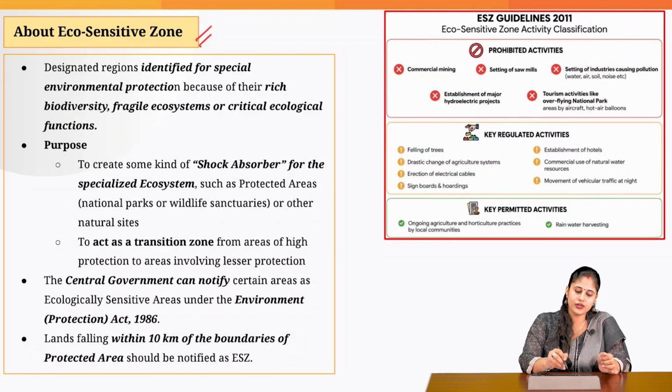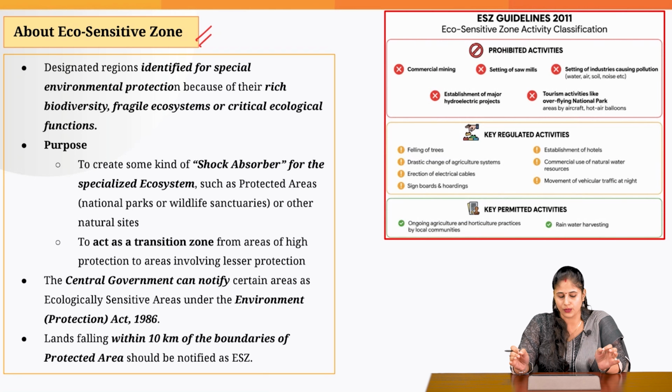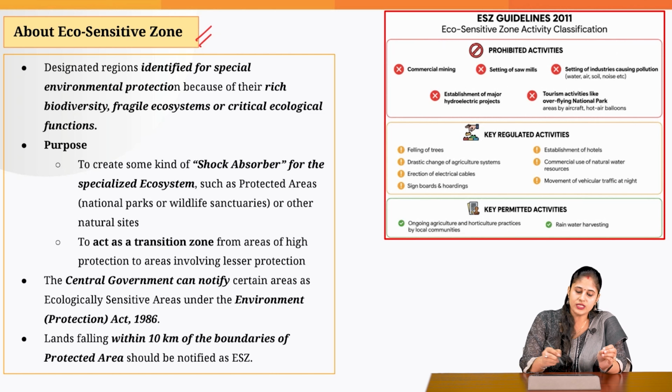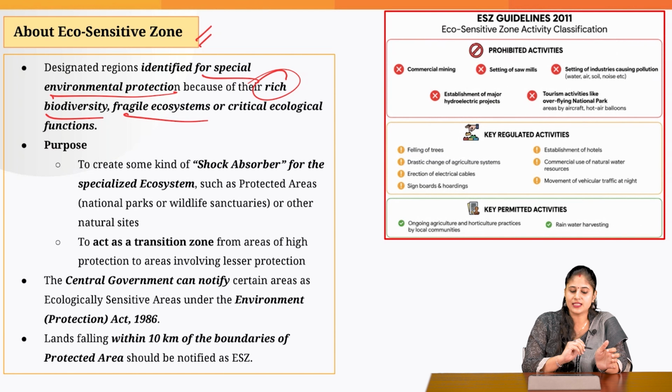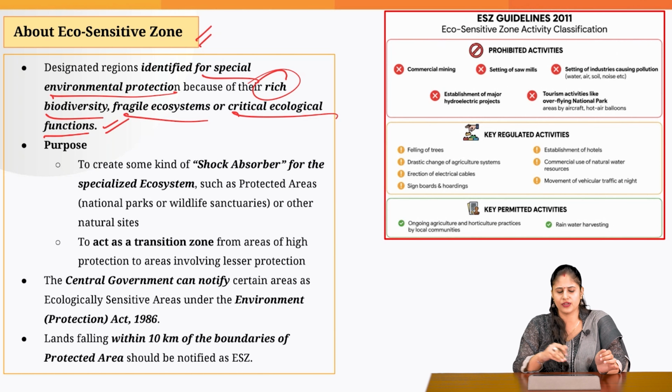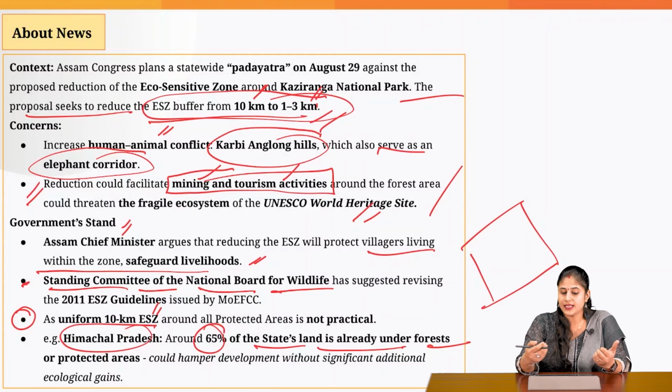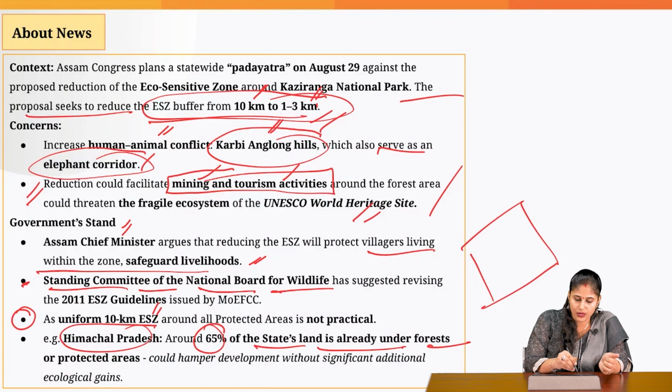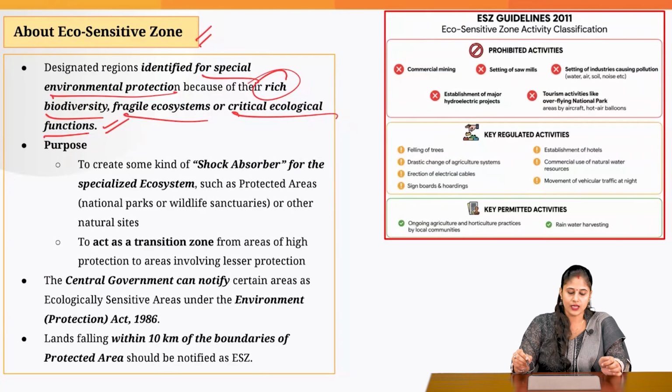Now, what is important for us to know is, what is this eco-sensitive zone? This is a region which is defined for special environmental protection because the region is rich in biodiversity, it has a fragile ecosystem, and it plays a critical ecological function. For example, Kaziranga National Park has this important elephant corridor. So it is playing a critical ecological function.